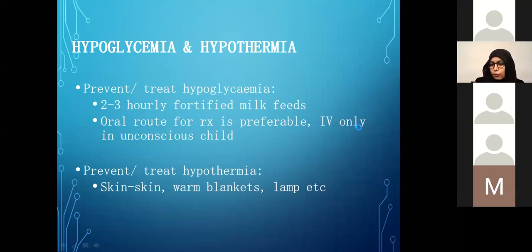So never use IV unless the child is unconscious or in shock. Again, to prevent hypothermia, skin-to-skin contact with the mother is the preferred route. So you want to keep them with their mother with skin-to-skin contact, or you can use warm blankets, warmers, and so on as well.